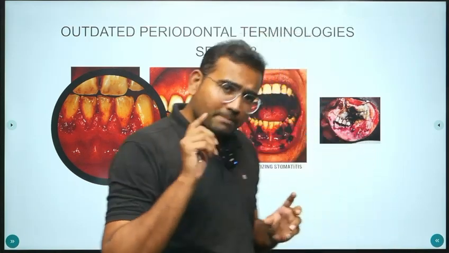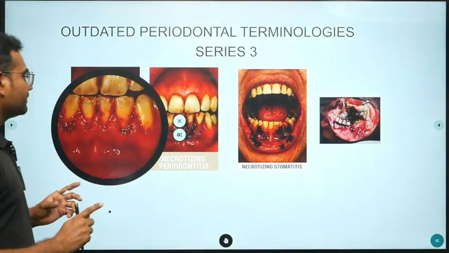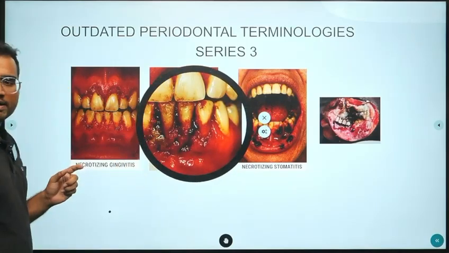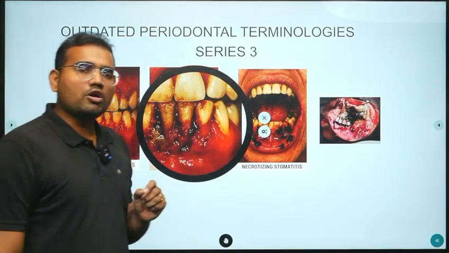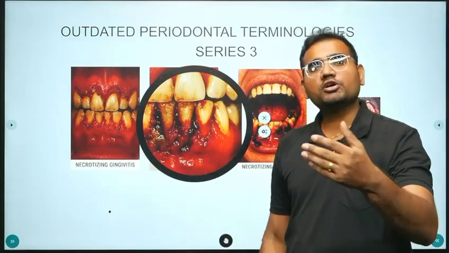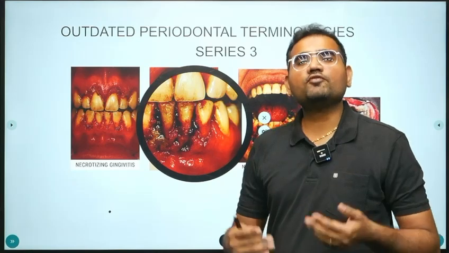If the patient is not treated early and moves to this situation where there is necrosis of the connective tissue, or in simple terms the attachment apparatus, then I'm going to call these patients necrotizing ulcerative periodontitis.